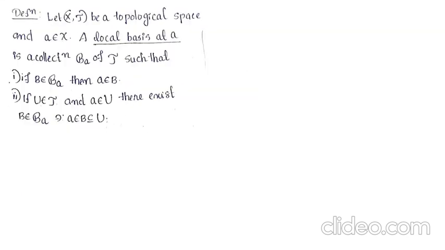Move on to a definition. Let (X, tau) be a topological space and a belong to X. A local basis at a is a collection B_a of tau such that two conditions hold. So B_a is a subset of tau, and let B_a consist of members B1, B2, B3, etc. Then B_a forms a local basis at a provided that if we take any member from B_a, then a must belong to that set.